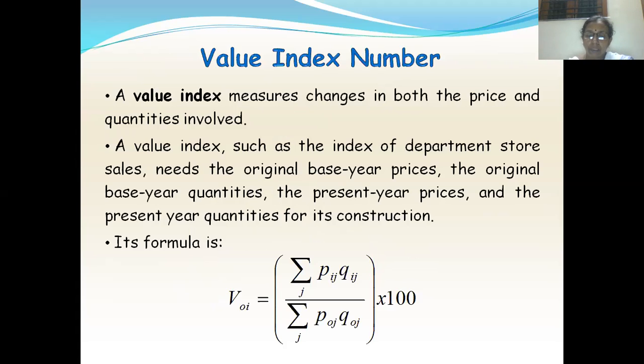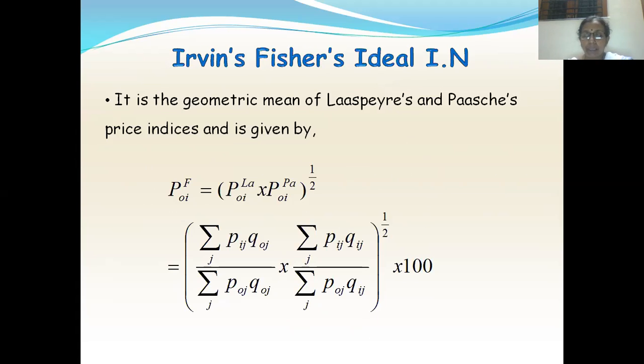Then the last one is the value index number. I told you before also, you have the price index number, quantity index number, and value index number. In all these formulas, I told you about price index numbers only: P0IF, P0IW, P0IDB, P0IPA, P0ILA. All these are price index numbers. If you want a quantity index number, say the quantity Laspeyres index number, then wherever you have P, replace it with Q, and wherever you have Q, replace it with P. Similarly with all the formulas. That will give you the quantity index number.